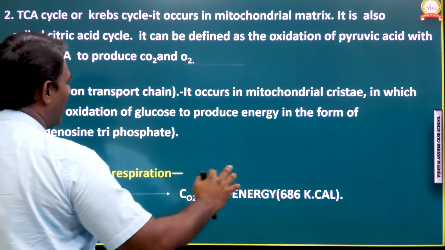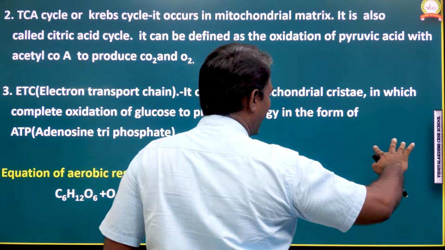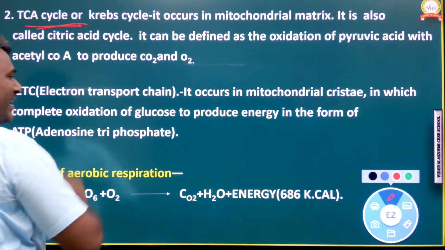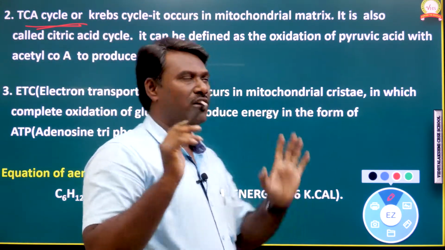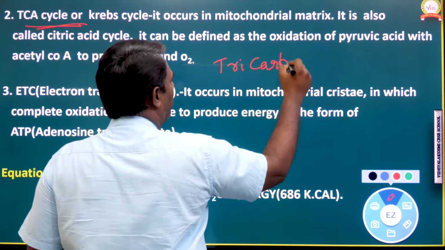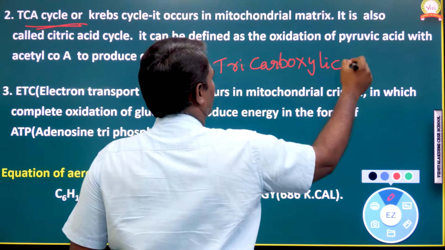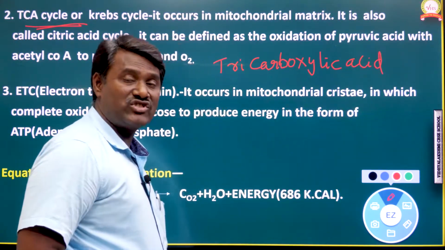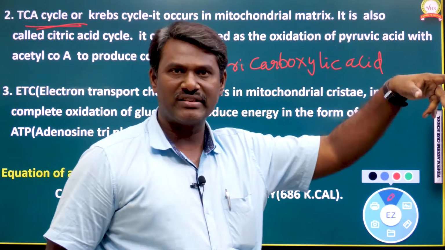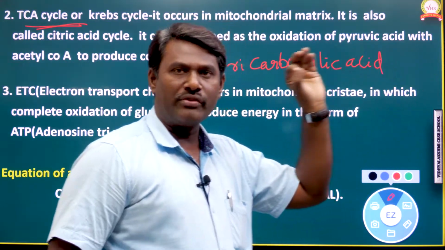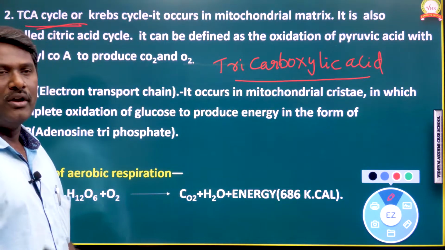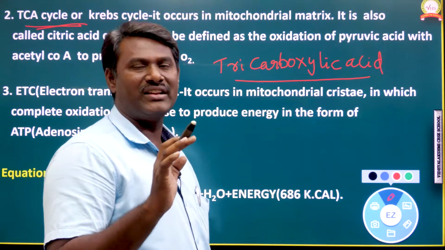Next, the second stage we call the TCA cycle. Now we have finished the first stage, glycolysis. The second stage of aerobic respiration is called the TCA cycle. The full form of TCA is tricarboxylic acid, so it is called the tricarboxylic acid cycle.